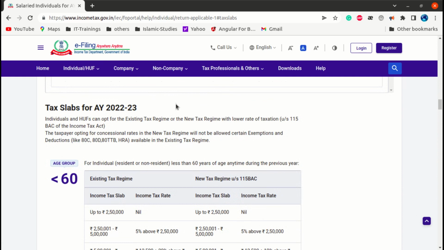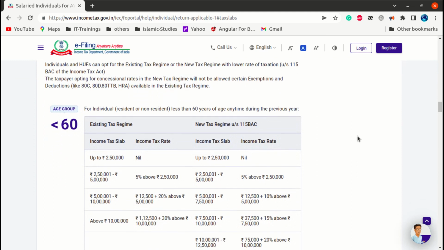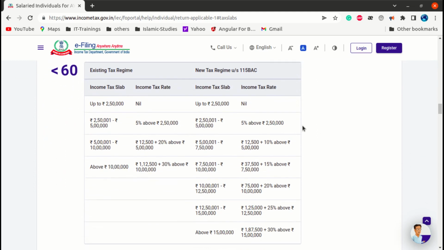So for each income range, the tax that you need to pay is mentioned here. You have a group based on age. I'll just discuss briefly about less than 60 years of age. You see you have something called the existing tax regime and then you have a new tax regime.